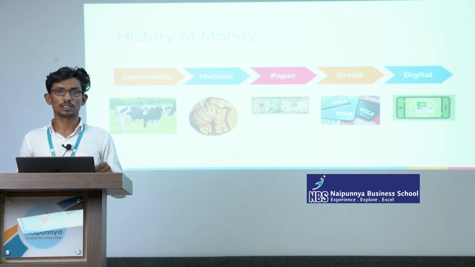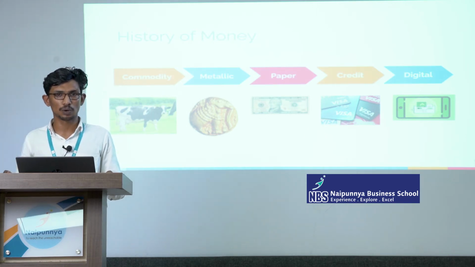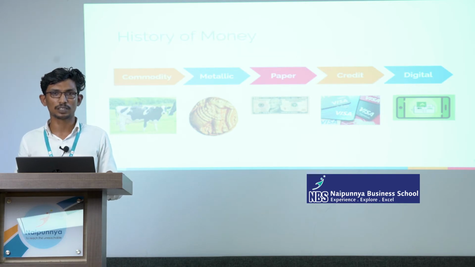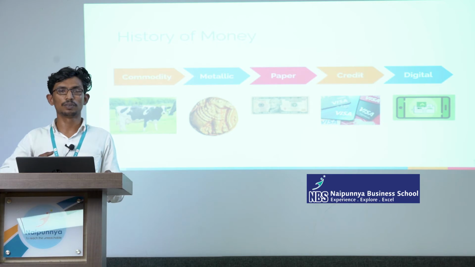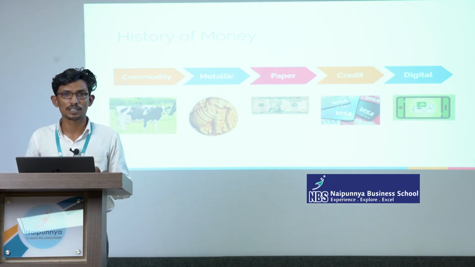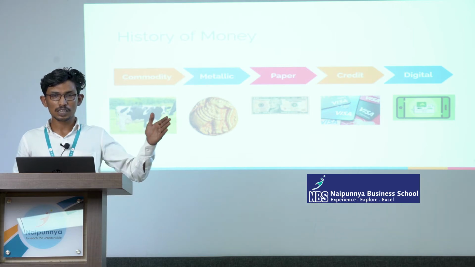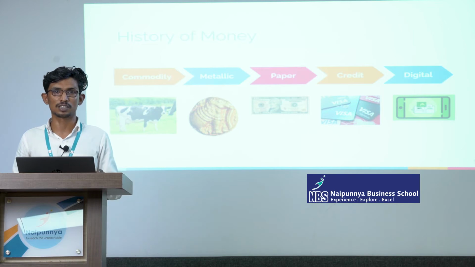Even with a check, just before this period, in credit or bank money, we used to give checks and other drafts. Even in that case, if the bank is doing some work, we have a physical document for it. But in the case of digital, we are not even seeing the money going from where to where. And the latest version of digital currency is called cryptocurrency. So this is the way money has traveled from the beginning, 9000 BC, to the present scenario.